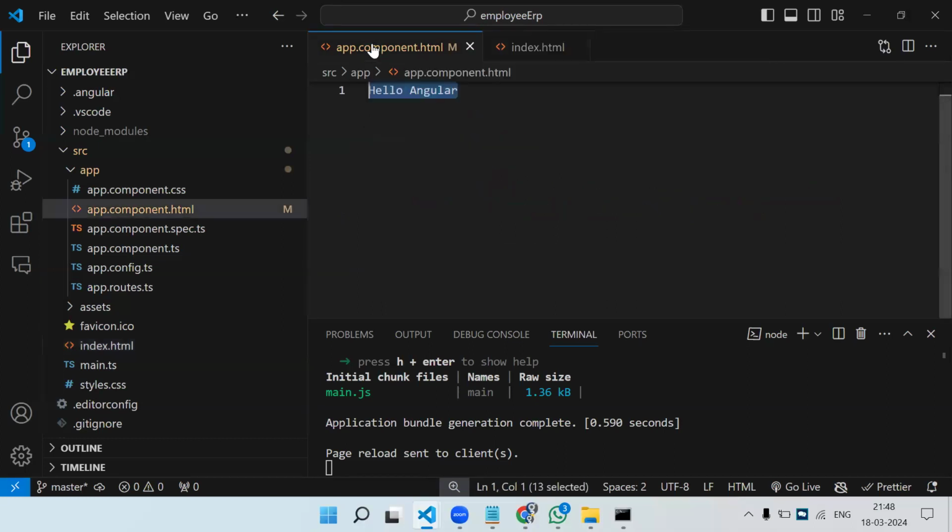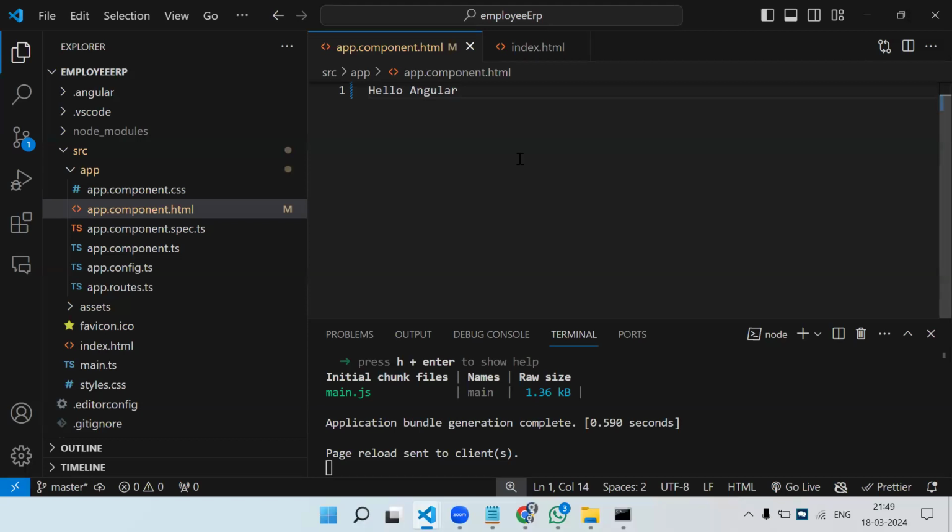But for now, component. Just to give an overview for those who are completely new, a component is like an HTML page. By now you know how we create multiple pages. Consider that I ask you to create a new HTML page. In Angular, you will create a new component.